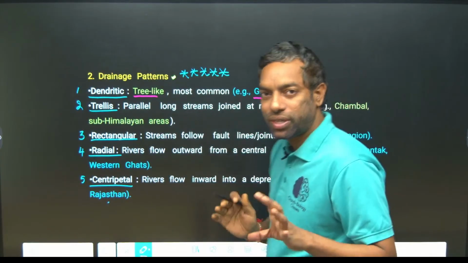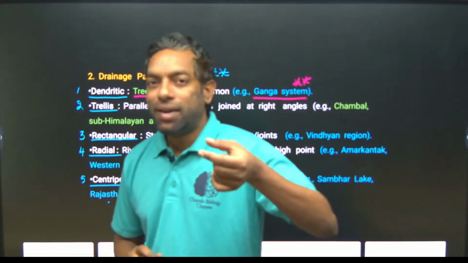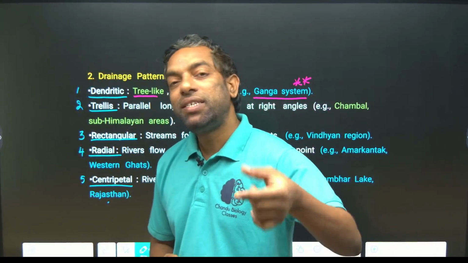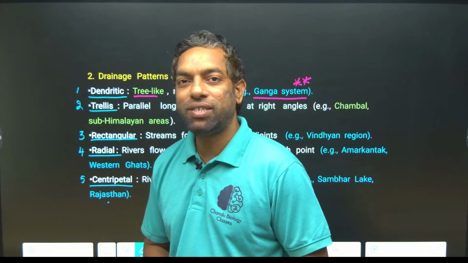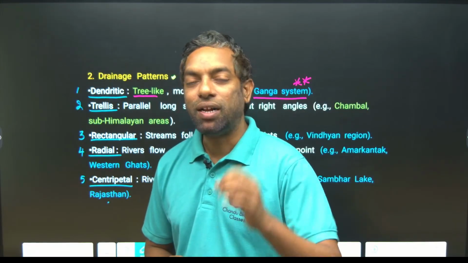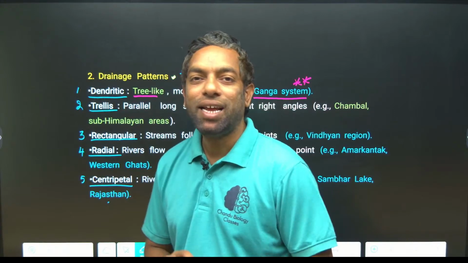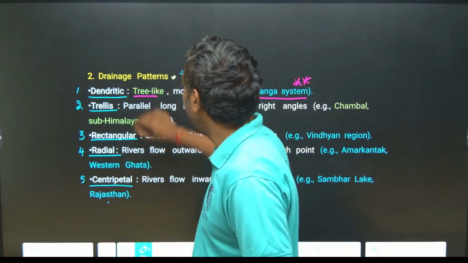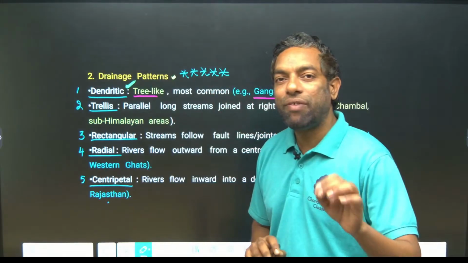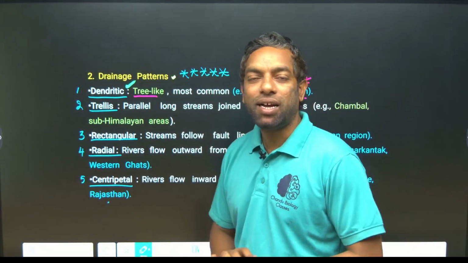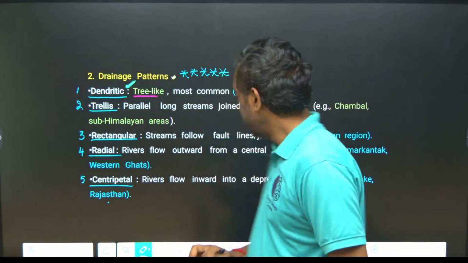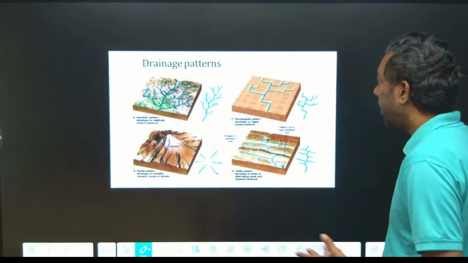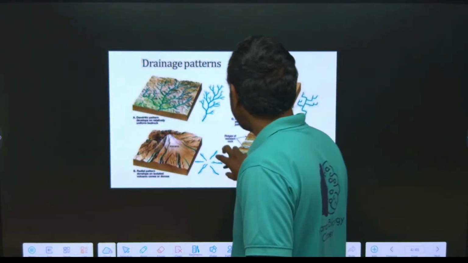They can ask such a question: which river system has a tree-like pattern? The Ganga, Godavari, Krishna and Kaveri river systems. The dendritic, tree-like pattern is mainly found in the Ganga river system. I am going to show it. Guys, just look here.